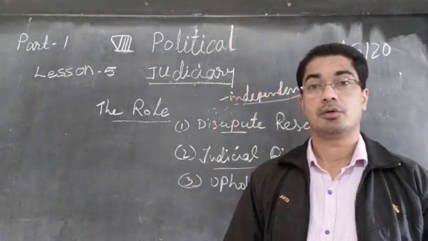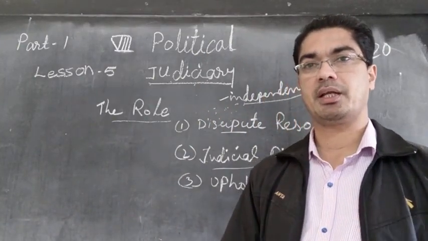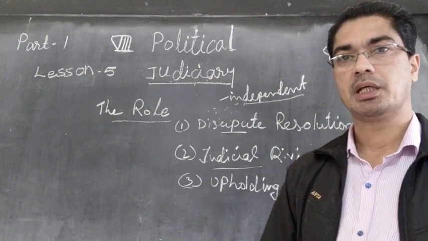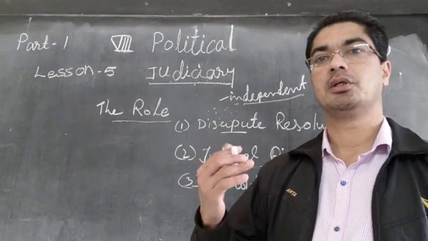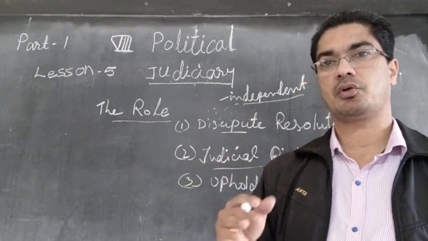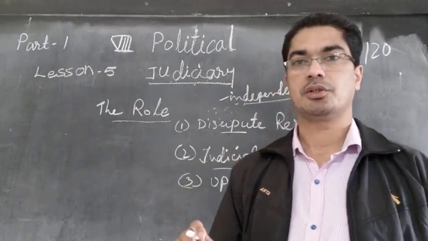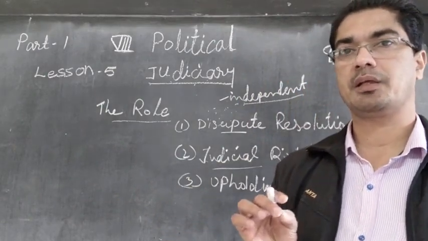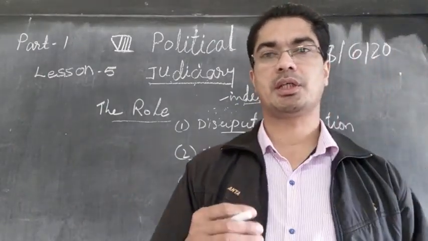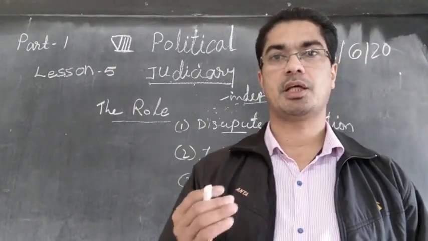Therefore, the judges are not appointed by the government. The government has very little role in appointing a judge. So the judge is appointed according to the law that is written down. The law is written down on how a judge is to be appointed, who will be the judge, and so on. Therefore, the government has very little power in deciding who will be the next judge in that court.